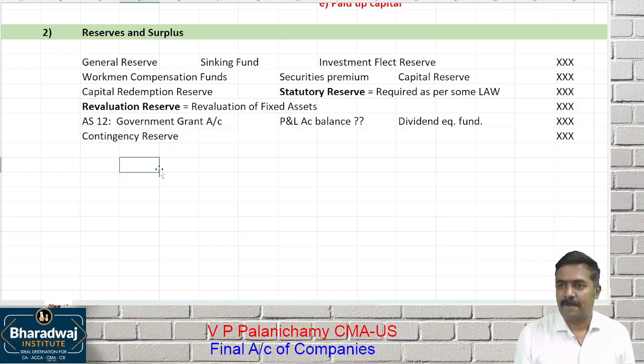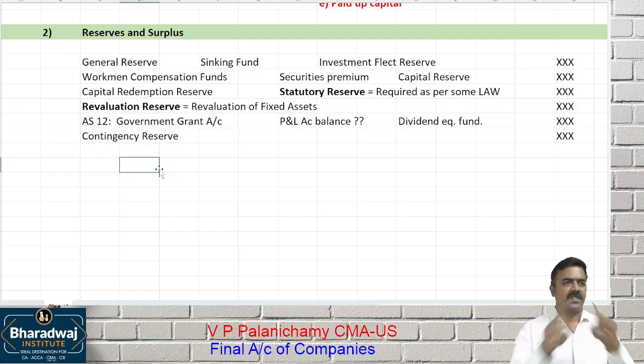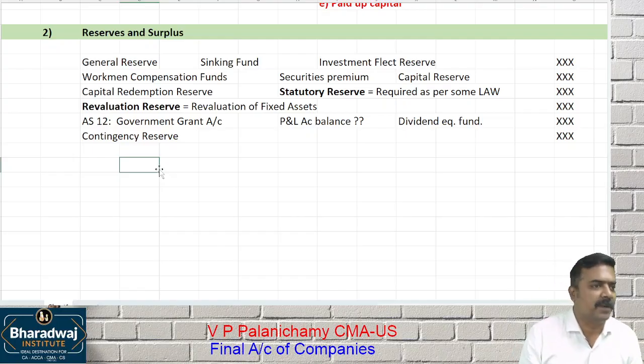Preliminary expenses. To incorporate the company. Is it possible to just like that start the company? What do you have to do? You have to appoint a legal consultant. You have to pay the fees. Then to register the company, you have to pay the money. To prepare MOA, OA, you have to pay the legal consultant. To get the certificate of incorporation. Then get the certificate of commencement of business.